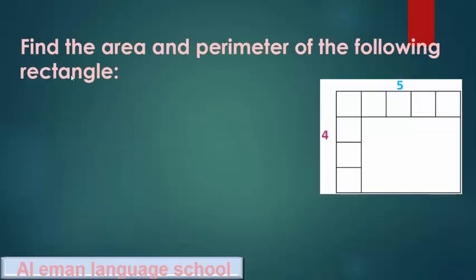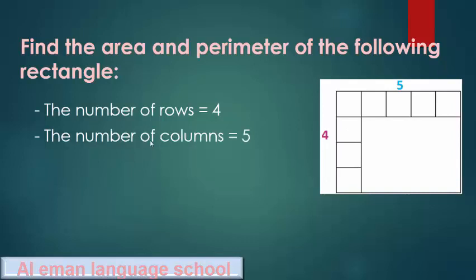14 units. Find the area and the perimeter of the following rectangles. Here we have the dimensions 4 and 5, and we want you to find the perimeter and area. So the number of rows is 4. Number of columns is 5.